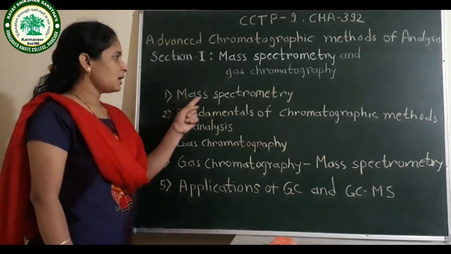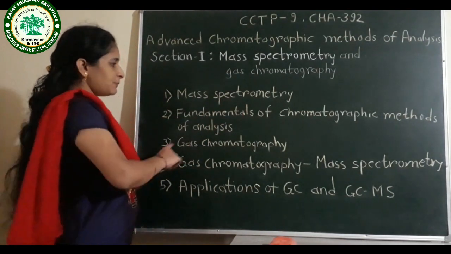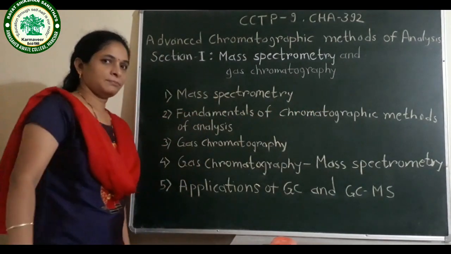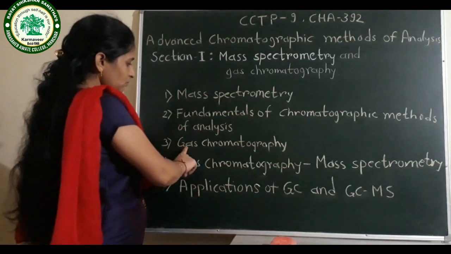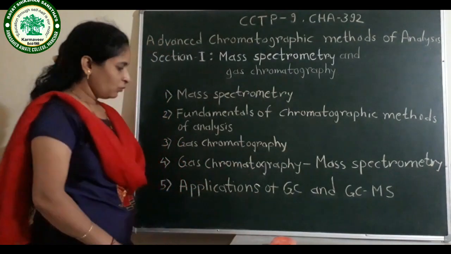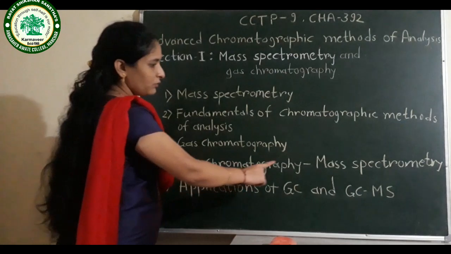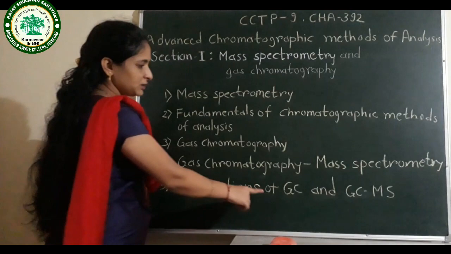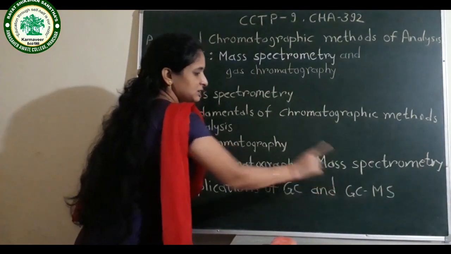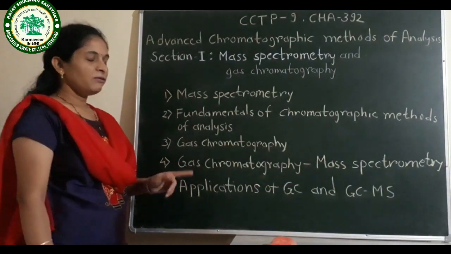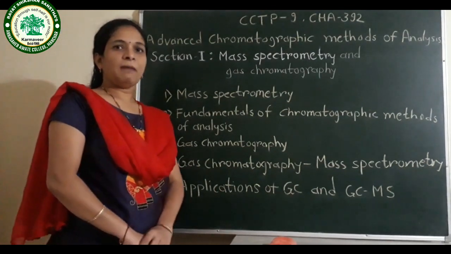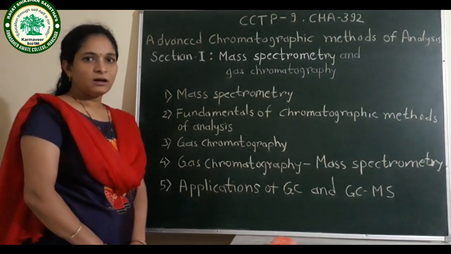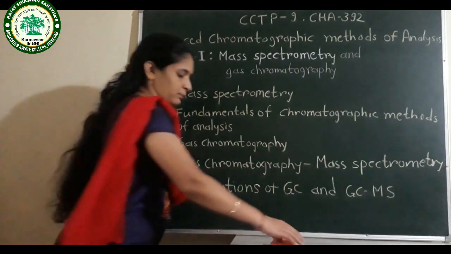The first chapter is Mass Spectrometry. The second chapter is Fundamentals of Chromatographic Methods of Analysis. The third chapter is Gas Chromatography. The fourth chapter is Gas Chromatography and Mass Spectrometry. And the fifth chapter is Applications of GC and GCMS. Each chapter will carry 10 to 15 marks according to the length of the chapter. Now we will see the mark distribution of this paper.